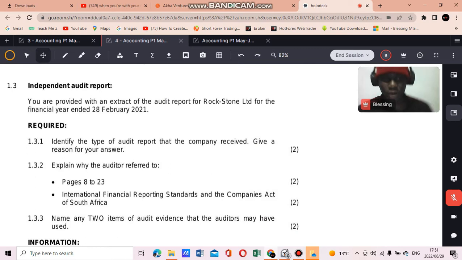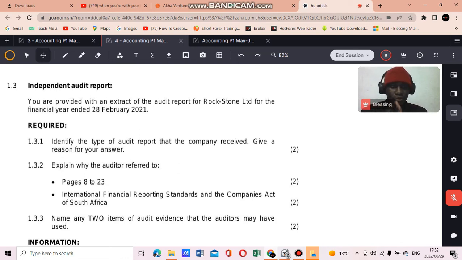So now let's do our last question, which is 1.3, right, which is on independent audit reports. So this is one of the simplest sections in grade 12 accounting because they ask you almost the same question each and every year. They ask similar question. So they say you are provided with the extract of the audit report for Rockstone Ltd for the financial year ended 28 February 2021, right? And then they say identify the type of audit report that the company received, give reasons for your answer.